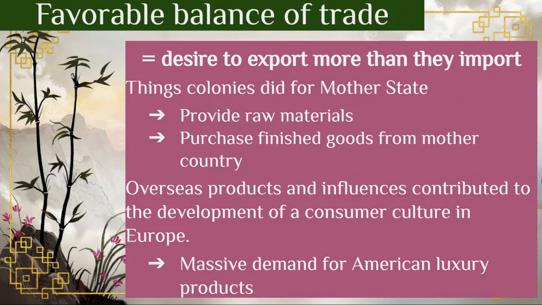Moving on to the third part of our definition of mercantilism, the favorable balance of trade. What's important to know here is that countries want to export more than they import, meaning they want to sell stuff to other countries more than they get in. Okay. And so how are they going to do that? Again, this is through the colonies. The colonies are going to provide raw materials for the mother countries, and the mother countries are then going to take those raw materials, make them into stuff, sell them back to the colonies, and it's going to make a lot of money for these countries that are mercantilist.